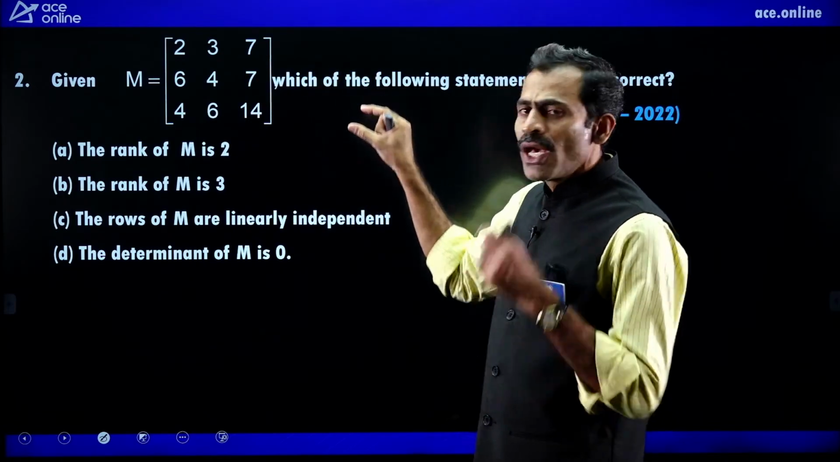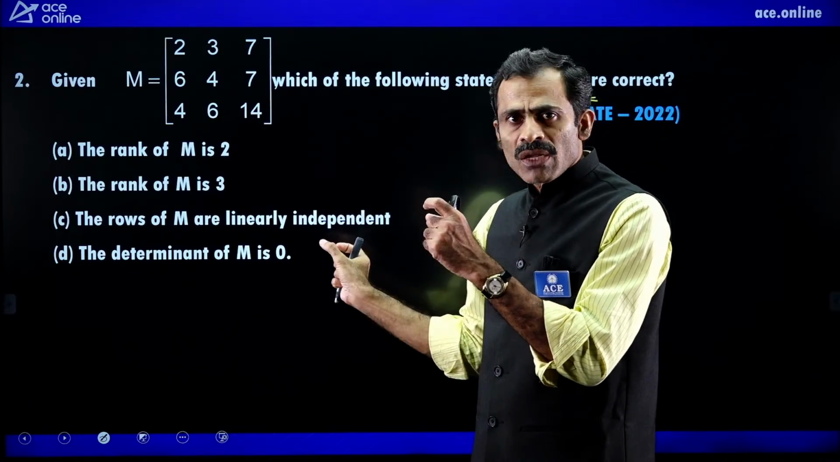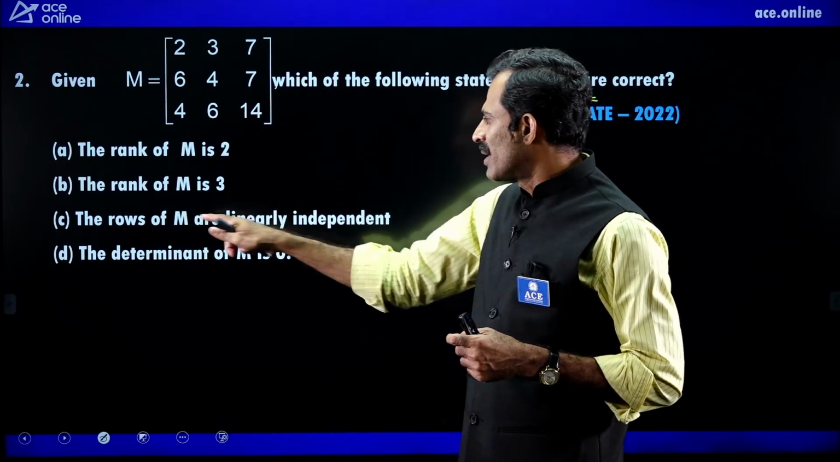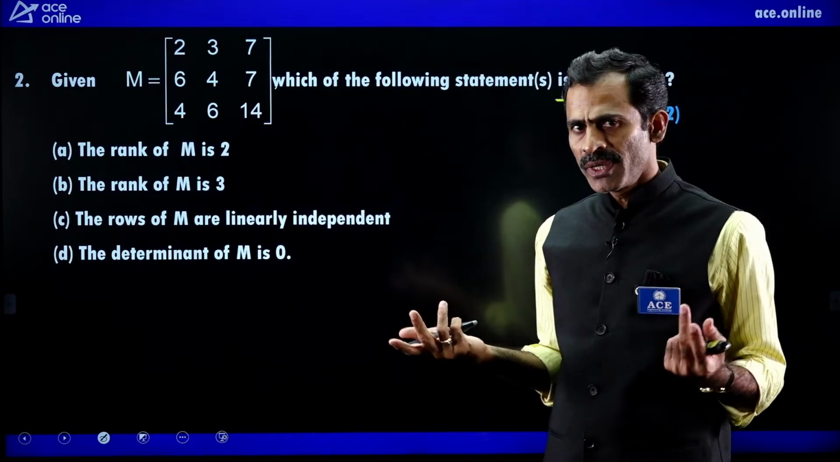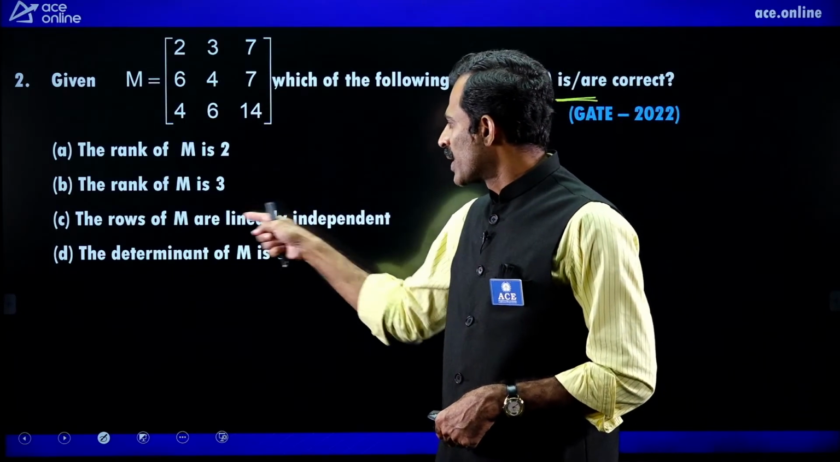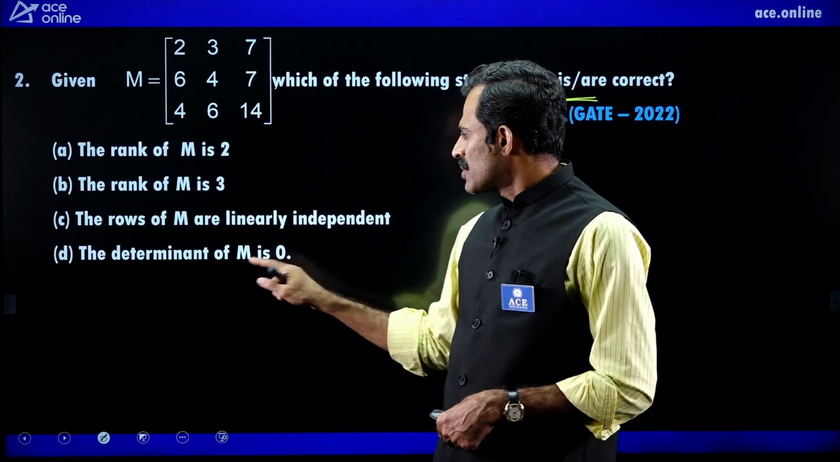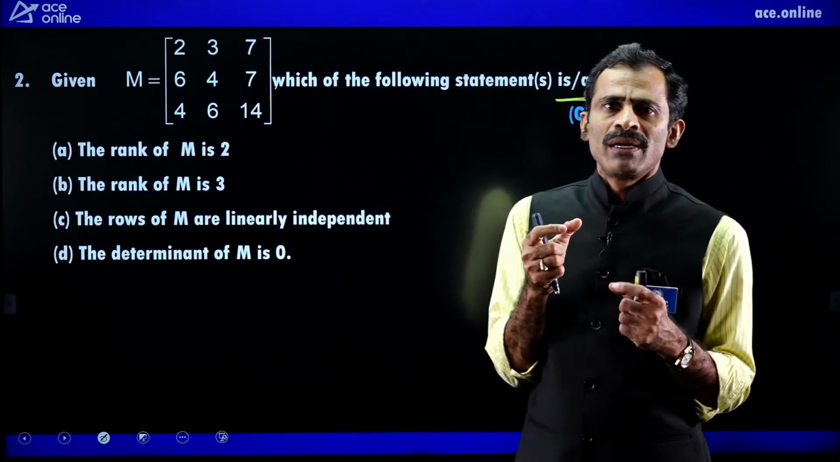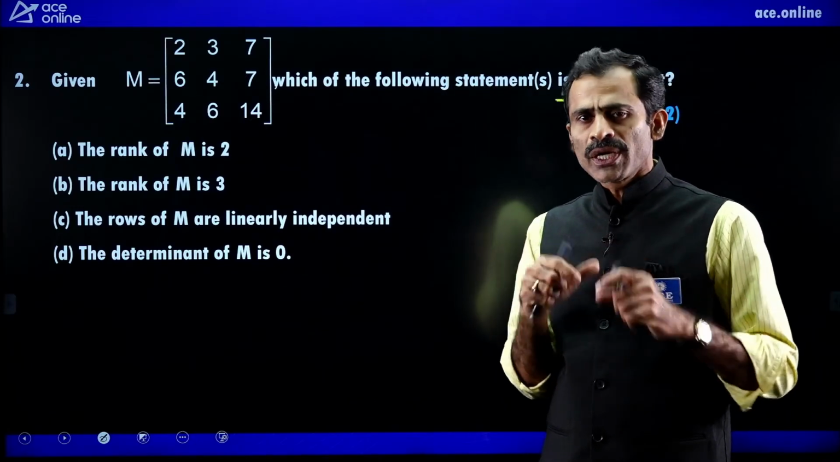Every row is a row vector, every column is a column vector. If you know the rank also, we can tell the number of independent rows, number of independent columns also. So based on this also, we can check whether it is correct or not. Next, determinant. Even if you know the rank also, we can say determinant is 0, not equal to 0 also.